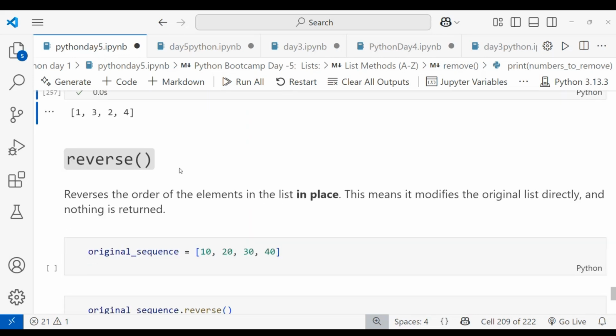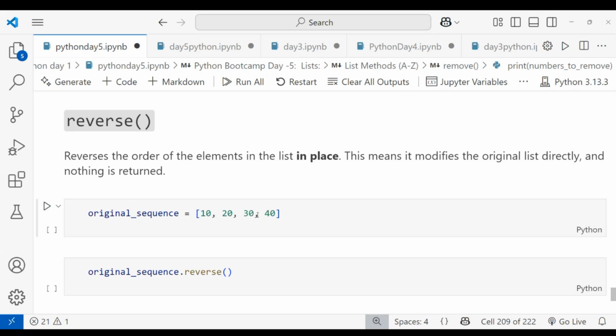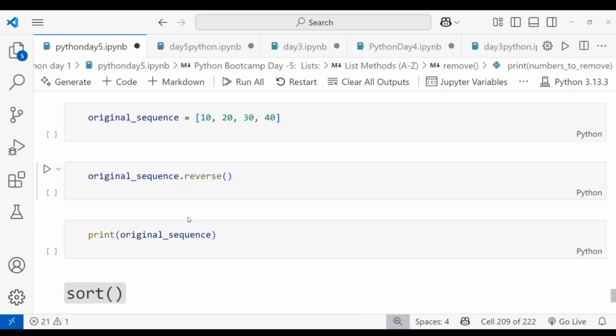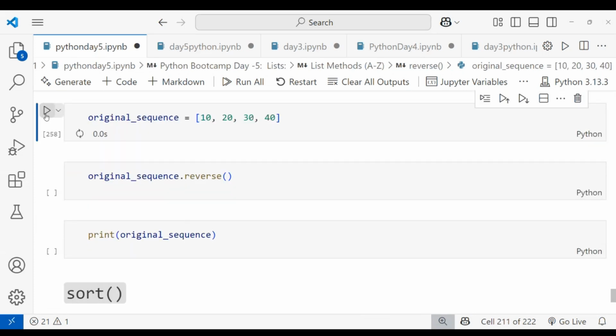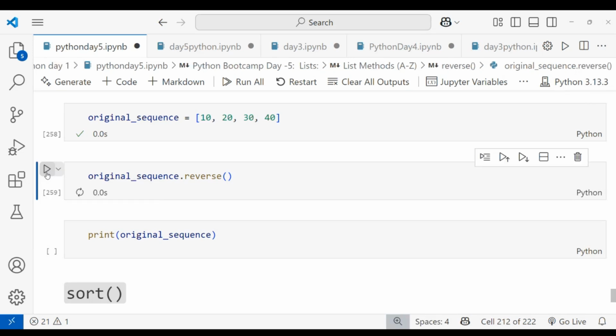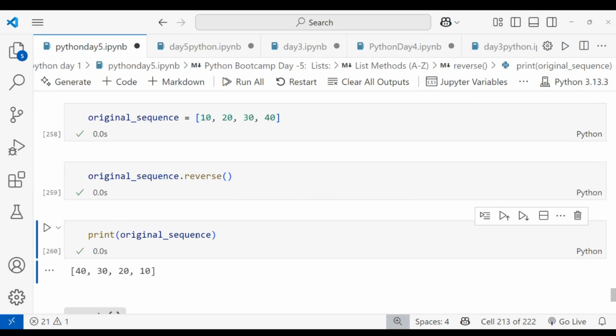And coming to the reverse. In the reverse, you can use negative indexing, giving the step value as -1 for reverse. You can also easily use the reverse method to reverse the order. The original sequence is 10, 20, 30, 40. I want it in reverse. So I'm running original sequence dot reverse. And when I'm printing the original sequence, you can see 40, 30, 20, 10. This is how reverse works.